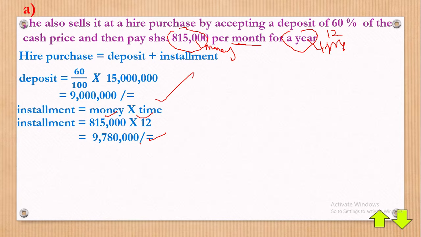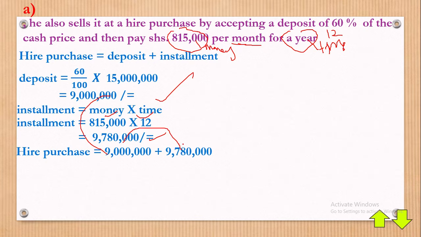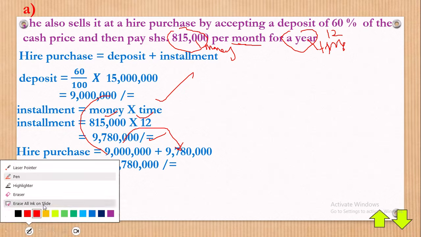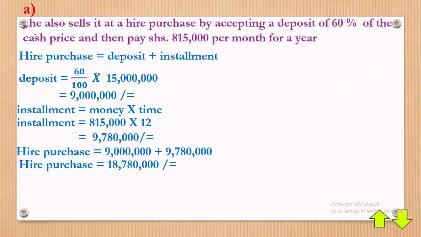So we have installment and also a deposit. We shall again remind ourselves of the formula of hire purchase: hire purchase is equal to the deposit, which we have there, plus the installment, which we have here. And with that, we shall have the total as 18,780,000. That is the total when someone is buying on hire purchase. Before we proceed, let's analyze. Cash price was 15 millions. If you're buying on hire purchase, you buy at 18 millions roughly, and if you're buying on cash, you buy at 15. So which one is better? You realize that cash is better than hire purchase in the long run.